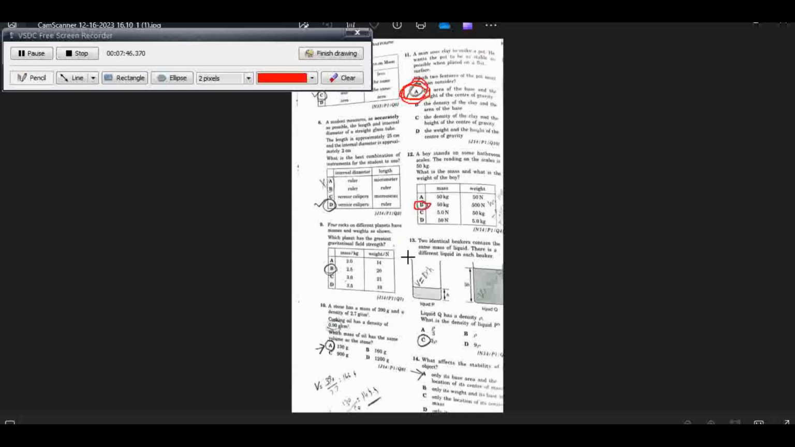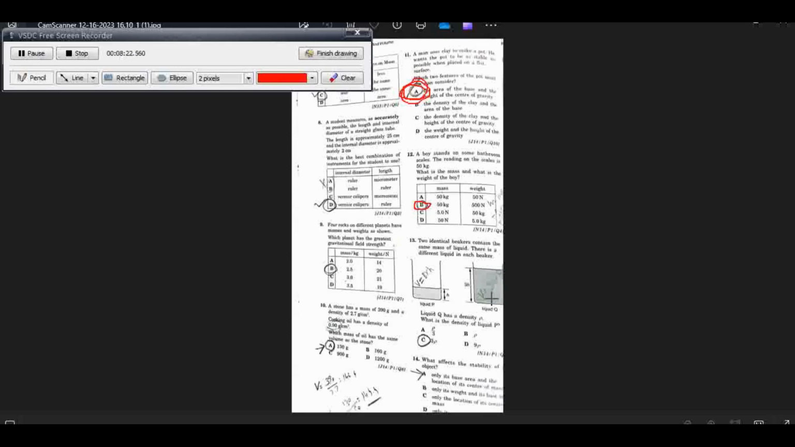Question number 13: two identical beakers contain the same mass of liquid. There is a different liquid in each beaker. Liquid Q has a density rho. What is the density of liquid P? Now, density and volume are inversely proportional. The volume of liquid Q is 3 times the volume of liquid P.